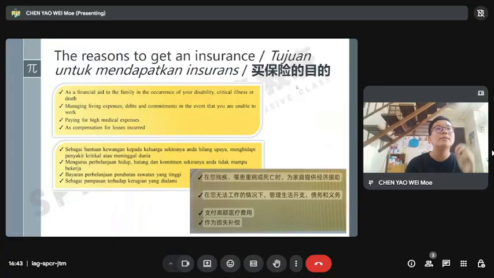The reason to get insurance is as financial aid to the family in the occurrence of your disability, critical illness, or death, managing living expenses, debts, and commitments in the event that you are unable to work, and paying for high medical expenses as compensation for loss incurred.